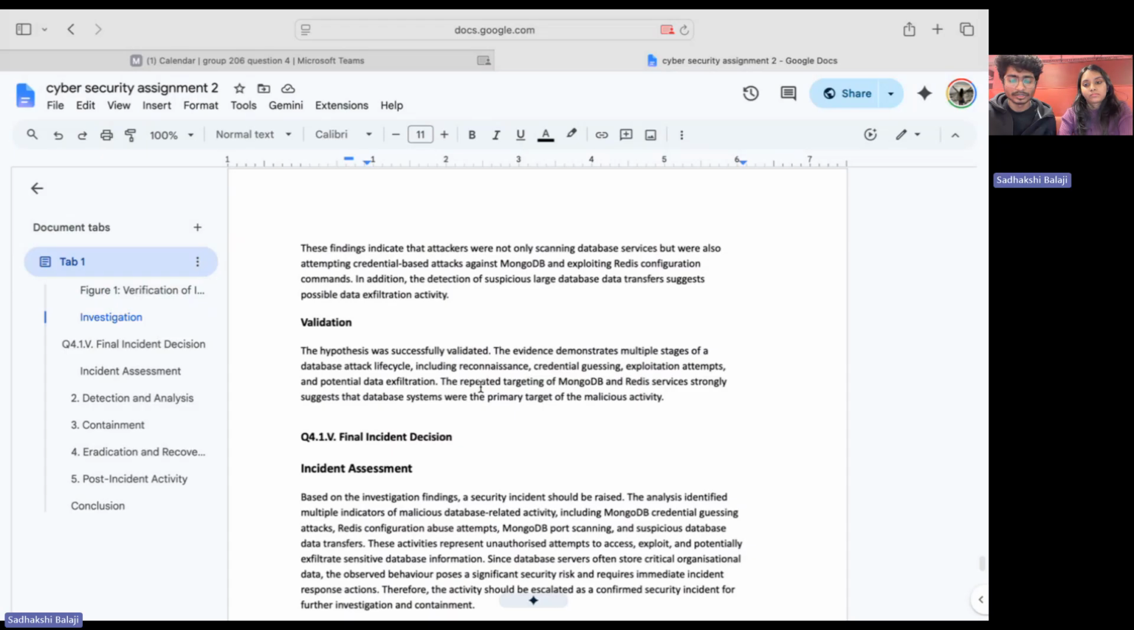The activity demonstrated weak credentials, brute force attacks, exploitation attempts, and possible data exfiltration targeting database systems. Since this activity poses a significant risk to sensitive organizational data, I determined that the situation should be escalated as a security incident and investigated further by the incident response team.